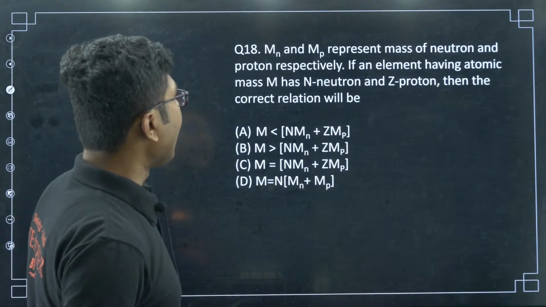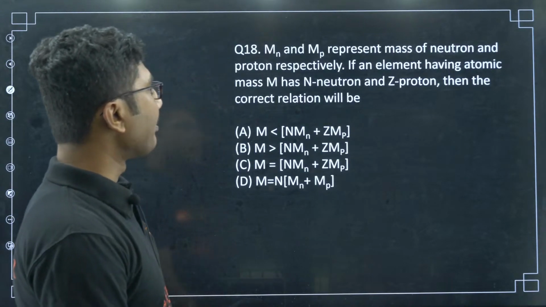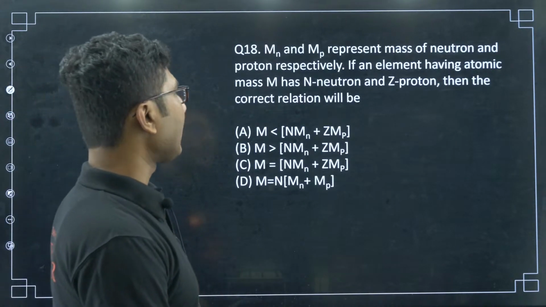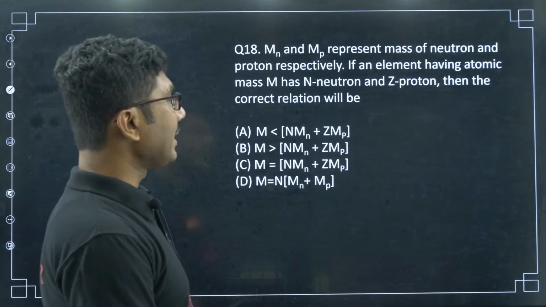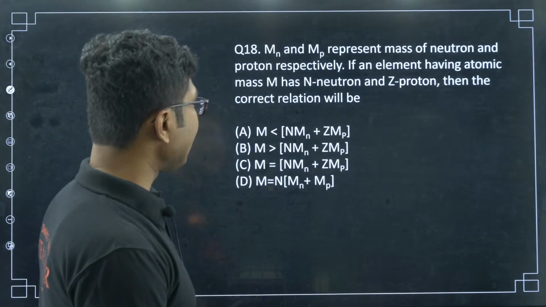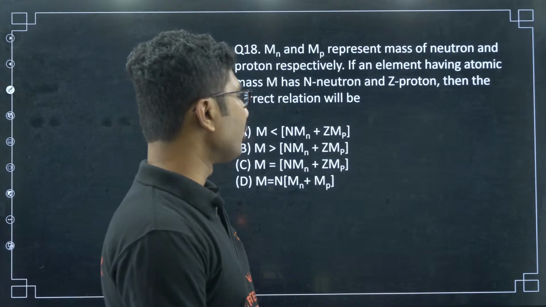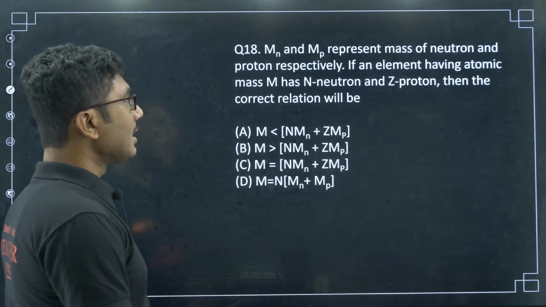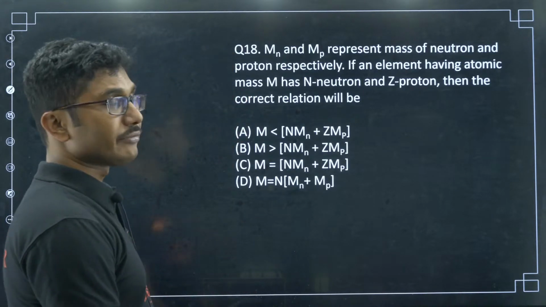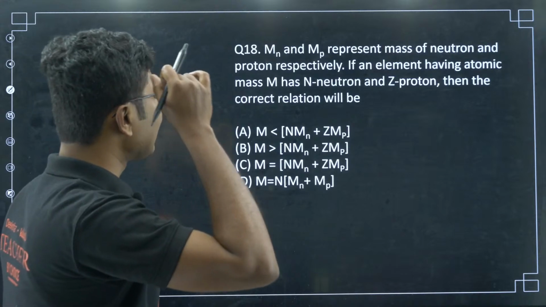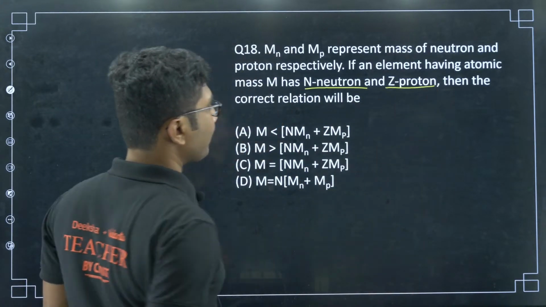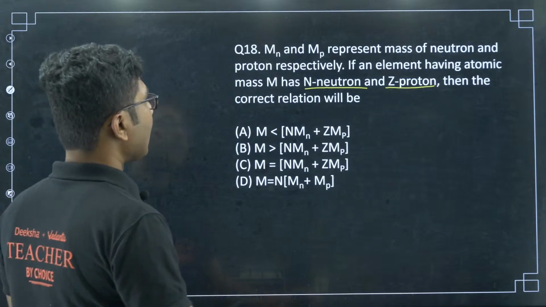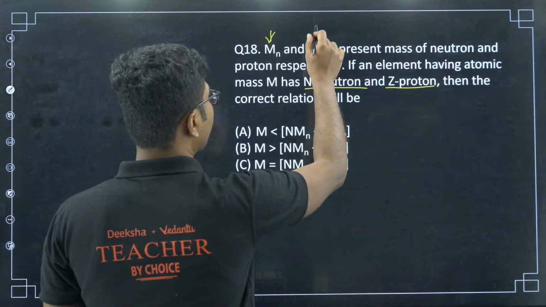Now, Mn and Mp represent mass of neutron and proton respectively. If an element having atomic mass capital M has n neutrons and z protons, then what is the correct relation? Mass of neutron is Mn, mass of proton is Mp.